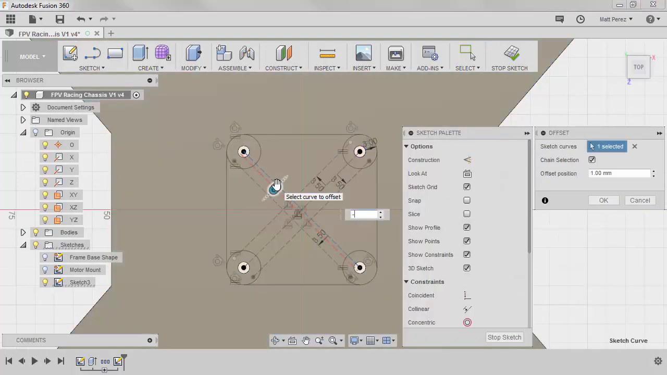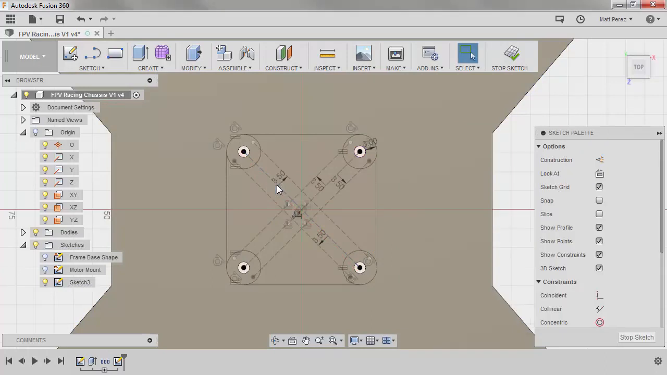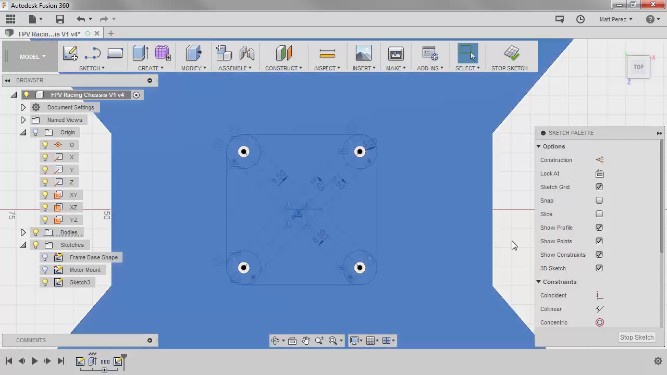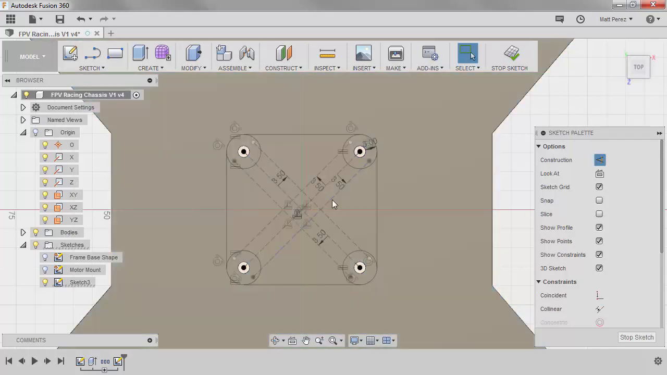Now again, I'm using my marking menu and I'm using the quick option at the 12 o'clock position, which allows me to repeat the last command. So if I hit the right mouse button, you'll notice that it has repeat offset. I'm going to hit escape in this case. For each of these lines, I'm going to hit X to convert them back. So now they're not construction and I have this complete profile.